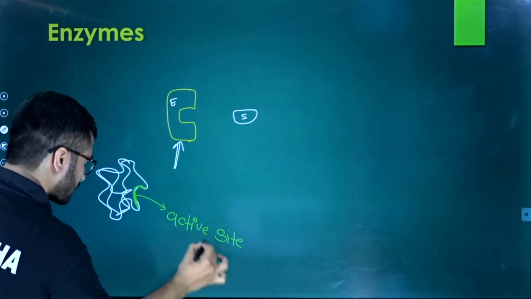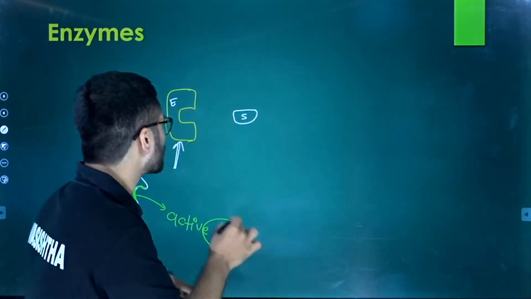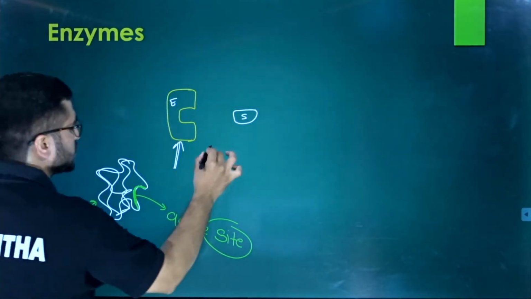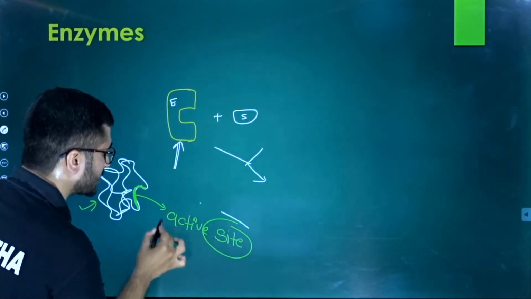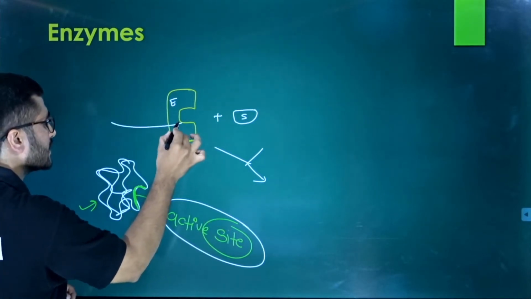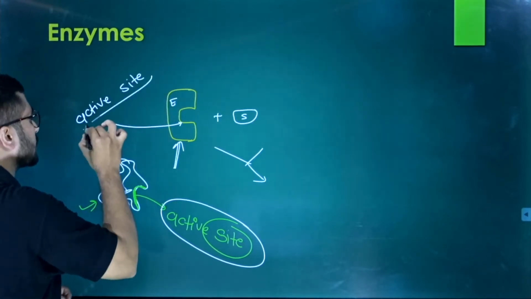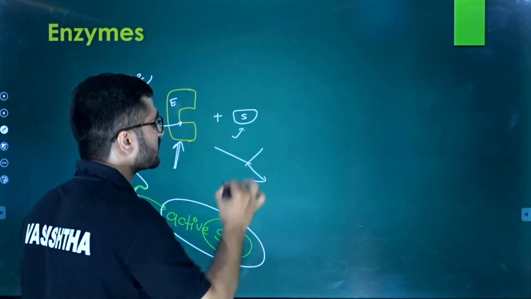But after that it will be lengthier and uninteresting. So we have to draw a schematic diagram, and under this schematic diagram we will discuss it. So here is the enzyme, here is the substrate. This enzyme and substrate bind together. But first, this is the active site. I think you notice something: the shape of the active site is completely opposite to the shape of this substrate.